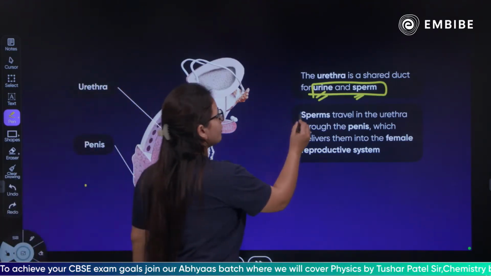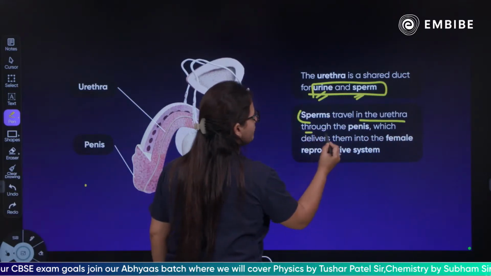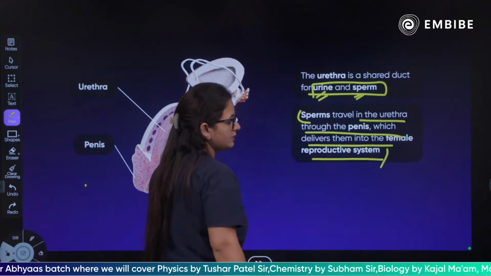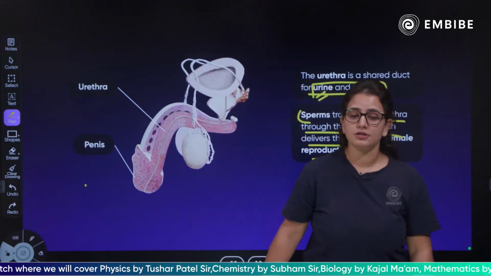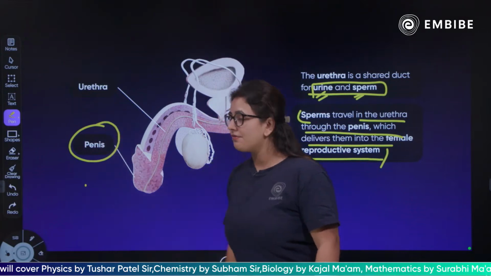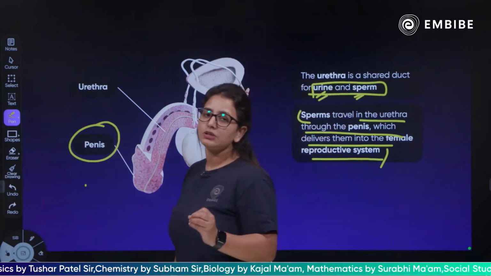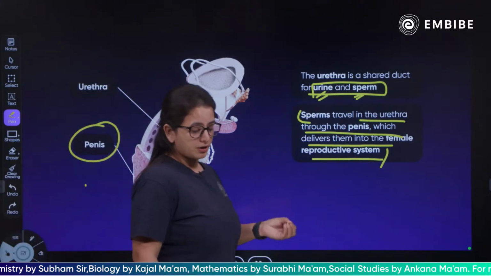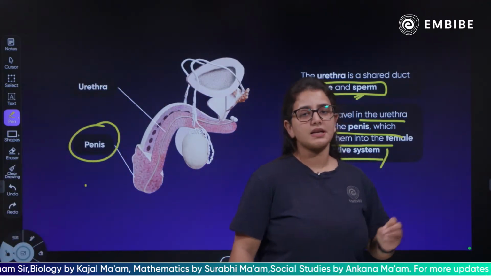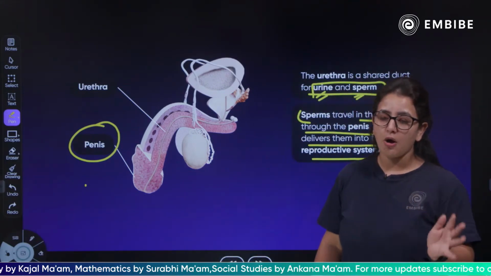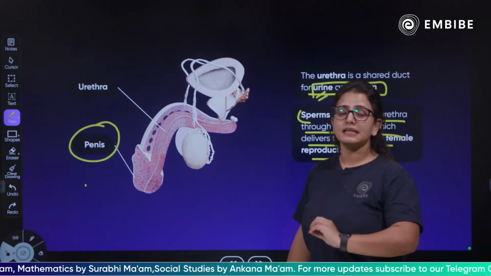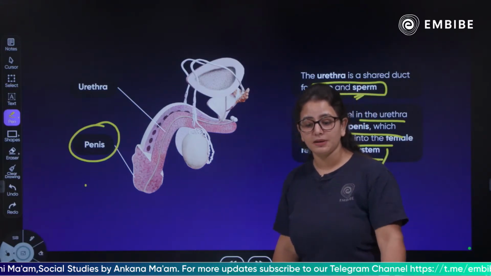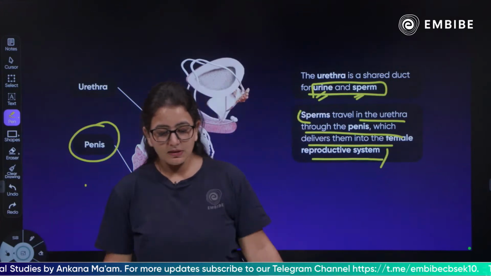Children, the sperm will travel into the urethra through the penis, which delivers them into the female reproductive tract. So children, the particular part in the male reproductive system which is called the penis will deliver the male gamete into the female reproductive tract. So this is the function of the male reproductive system. We have discussed each and every one. That urethra is a common passage and the penis is going to basically deliver the male gametes into the female reproductive system. Clear, everyone? Is this clear?